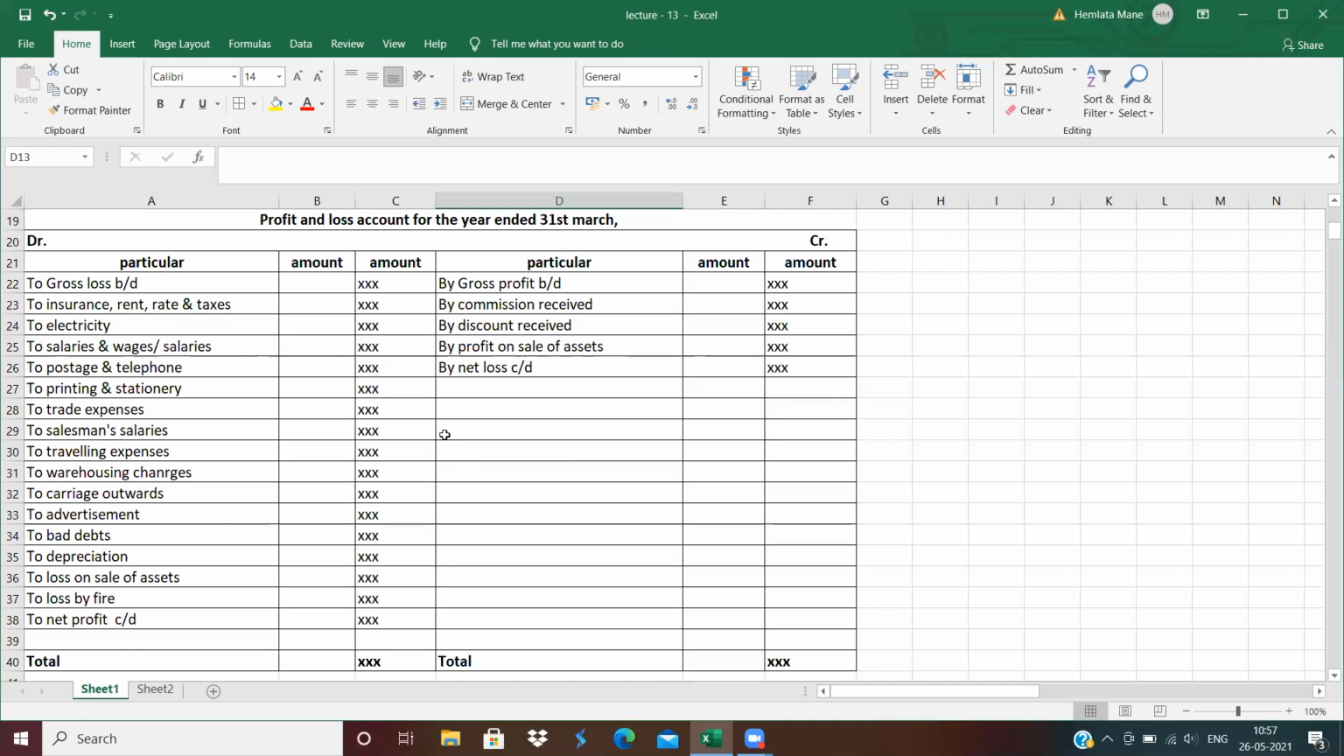All the sales related expenses are also recorded in a profit and loss account. Now, the credit side of a profit and loss account: all the income is recorded on the credit side, meaning commission received, gross profit brought down.